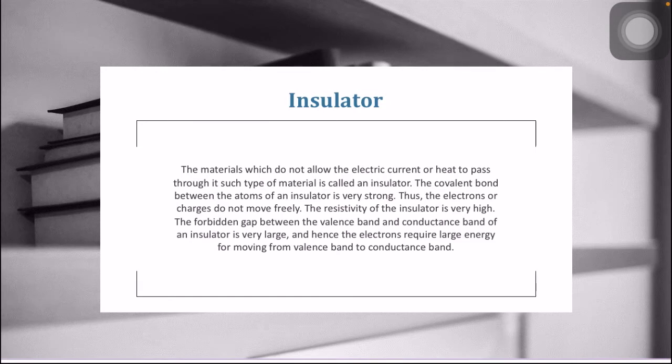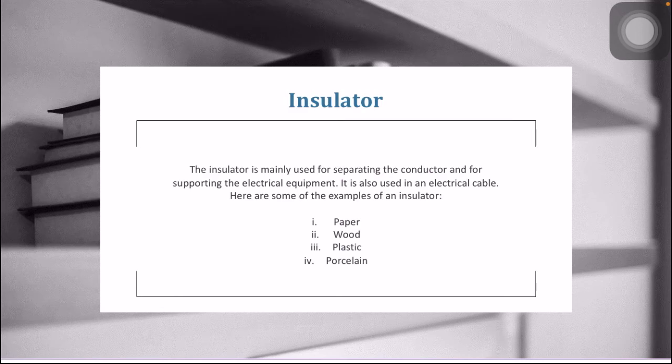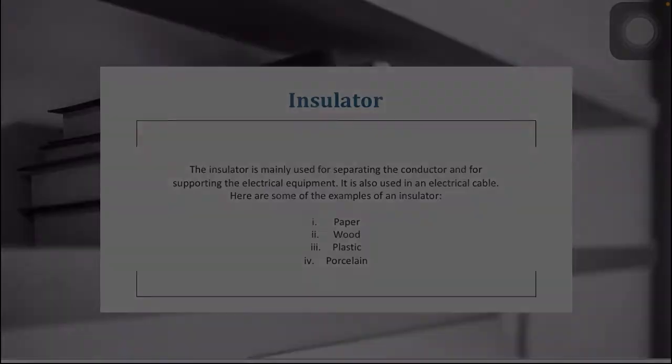The forbidden gap between the valence band and conductance band of an insulator is very large, and hence the electrons require large energy for moving from valence band to conductance band. The insulator is mainly used for separating the conductor and for supporting the electrical equipment. It is also used in an electrical cable. Here are some of the examples of an insulator: paper, wood, plastic, porcelain.